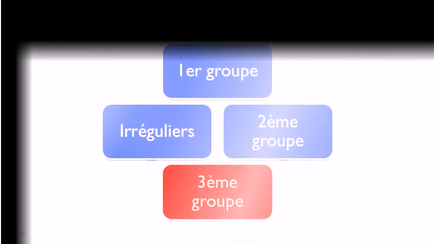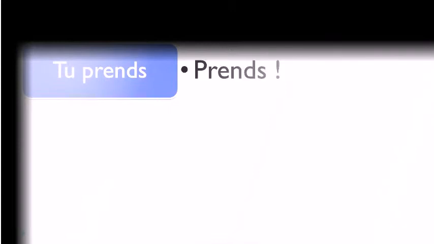So normally in most of the cases, troisième groupe contains all the tricky verbs. Okay, but then if you take the example of prendre, prendre is to take, tu prends at the present form. Okay, well, look, it is exactly the same thing. Keep in mind that, of course, you should put this point d'exclamation at the end, and then you take away this pronom personnel, but still it's the same form.